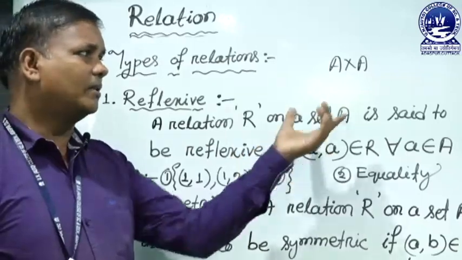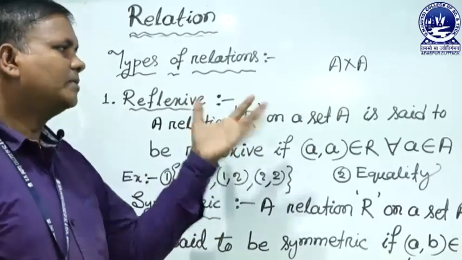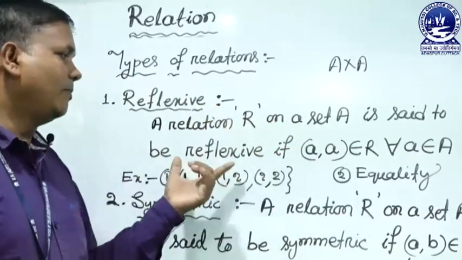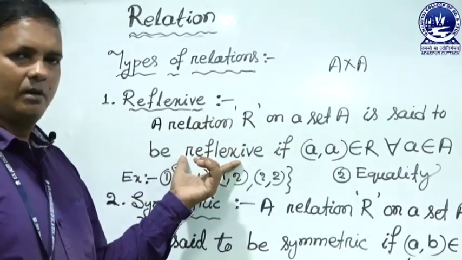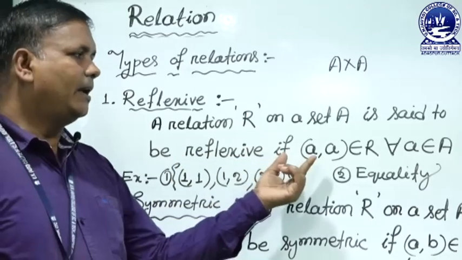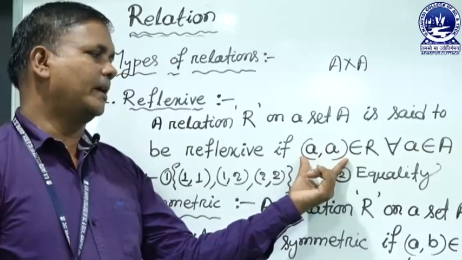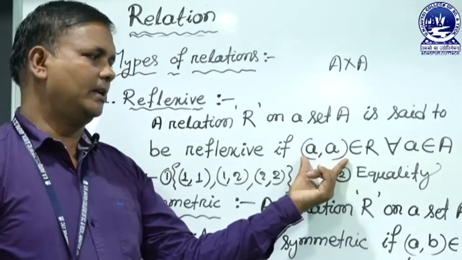So what is the Cartesian product? A cross A, and it is binary. The relation R on a set A is said to be reflexive if for any arbitrary element a of A, the ordered pair (a, a) belongs to R.